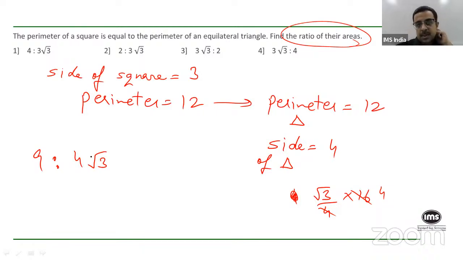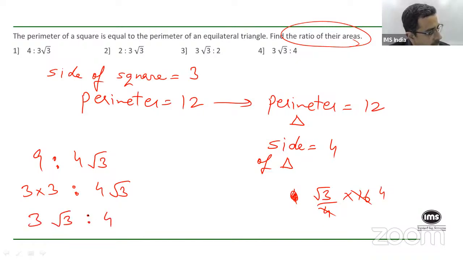Side of the square, 1 second. Okay, fair enough. Yeah, it is 9 is to 4 root 3, but given that 9 is 3 into 3, I can simplify this further. So I will get 3 into 3 is to 4 root 3, and then one of the 3's and root 3 will cancel out, leaving you with 3 root 3 is to 4. This is the final ratio, which is the fourth option.